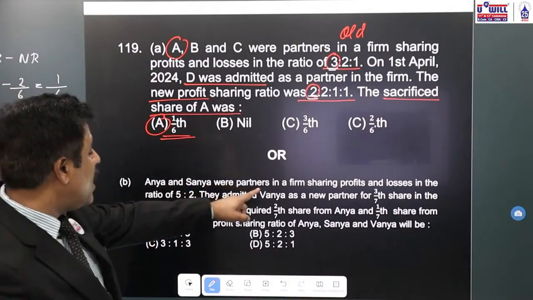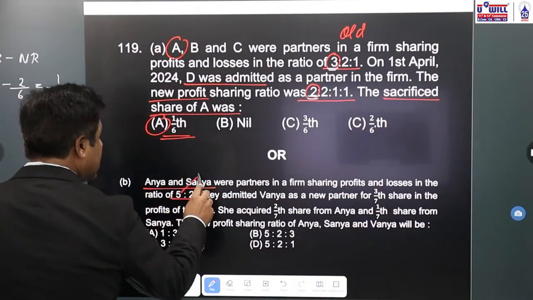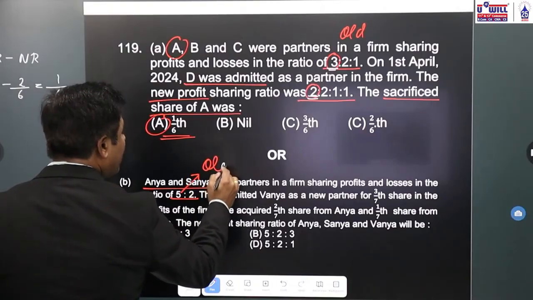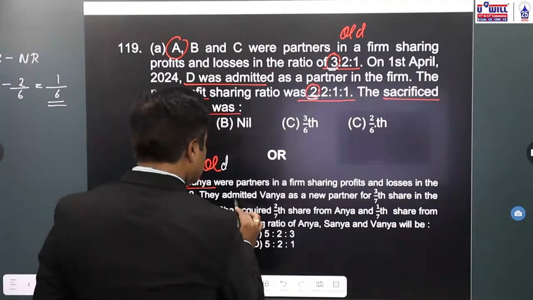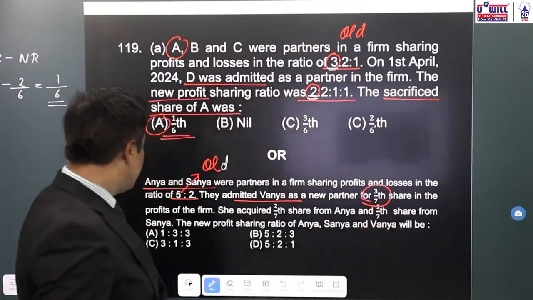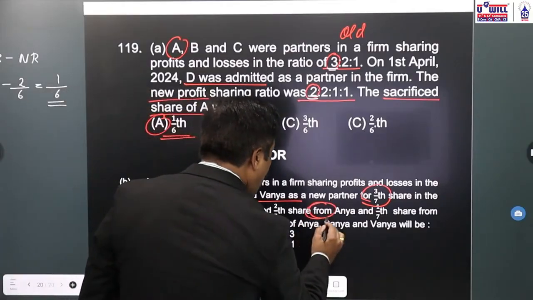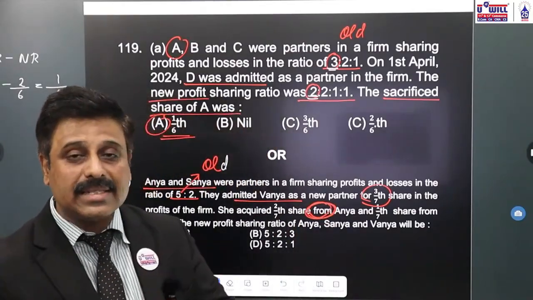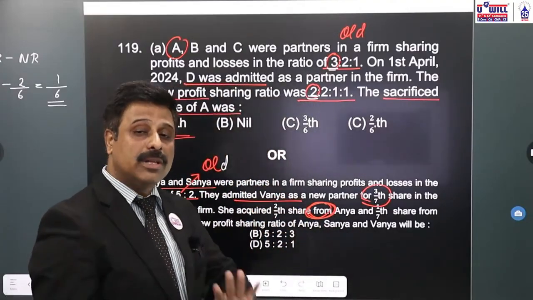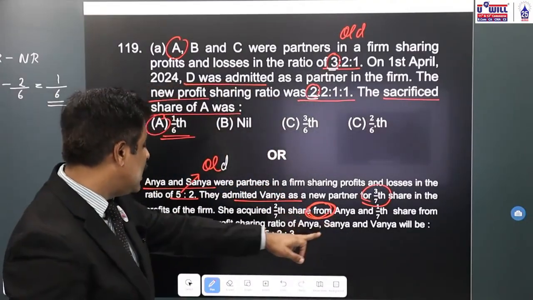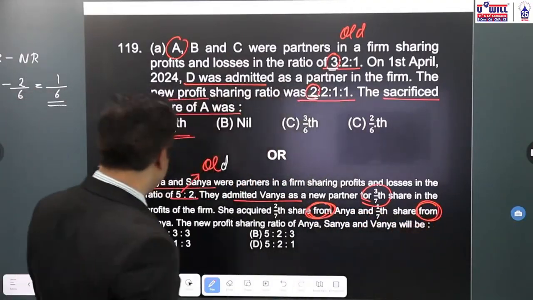Optional question. Anya and Sanya were partners in a firm sharing profits and losses in the ratio of 5:2. Again, between Anya and Sanya, what is the old ratio? 5:2. They admitted Vanya as a new partner for 3/7 share in the profits of the firm. She acquired 2/7 share from Anya. This we have been doing in class earlier also. When the word from is given, it directly indicates the sacrifice for the partner. And 1 by 7 share again from Sanya.